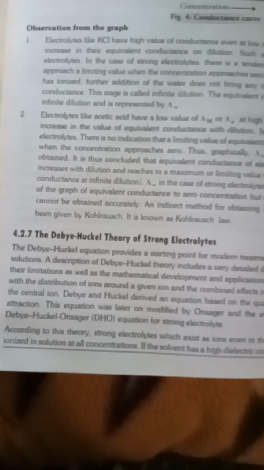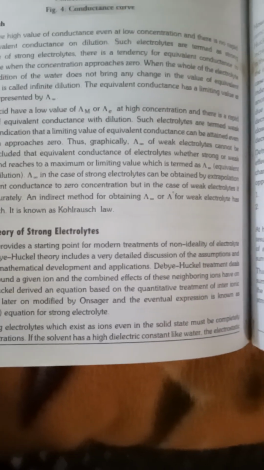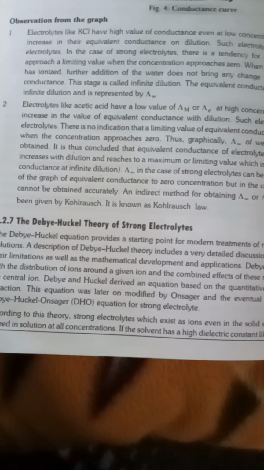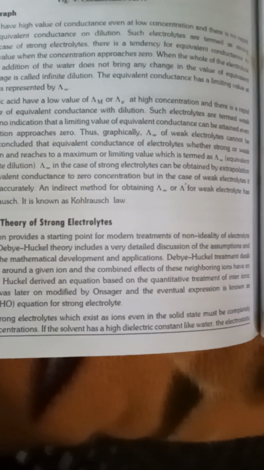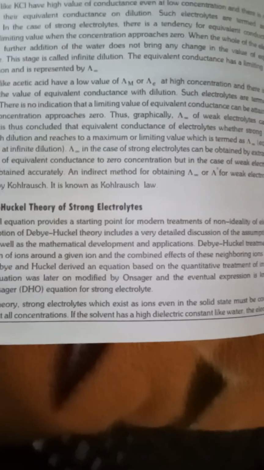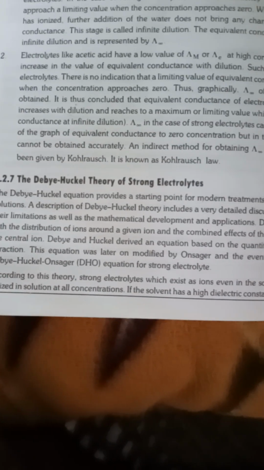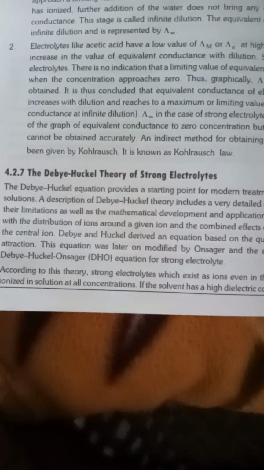Debye-Huckel theory of strong electrolytes. The Debye-Huckel equation provides a starting point for the modern treatment of non-ideality of electrolyte solutions. A description of Debye-Huckel theory includes a very detailed discussion of the assumptions and their limitations, as well as mathematical development and application. Debye-Huckel deals with the distribution of ions around a given ion and the combined effect of these neighboring ions on the central ion. Debye and Huckel derived an equation based on the quantitative treatment of inter-ionic attraction. This equation was later modified by Onsager and is eventually known as the Debye-Huckel-Onsager equation for strong electrolytes.